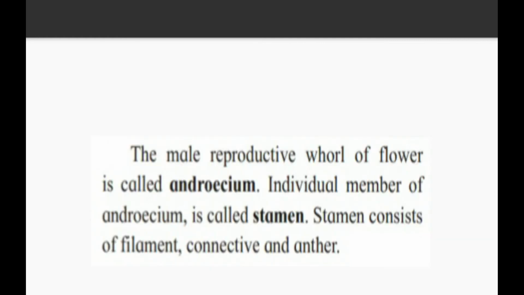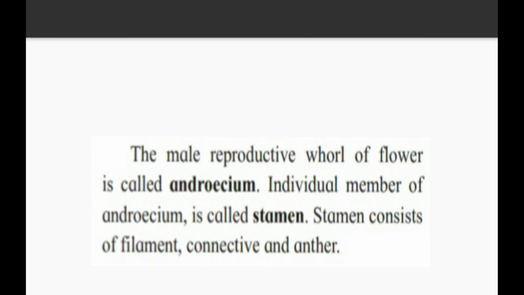Come towards the next slide. The male reproductive whole of a flower is called an androecium. Now we are going to study the reproduction process in the lower organisms, that is, the plant. Plants have flowers, so whatever reproduction is carried out inside the flower, that we are going to concern today. So the male reproductive whole of a flower is called an androecium.